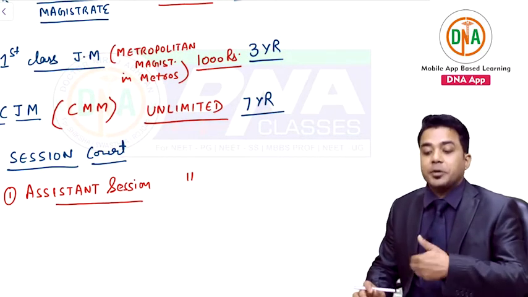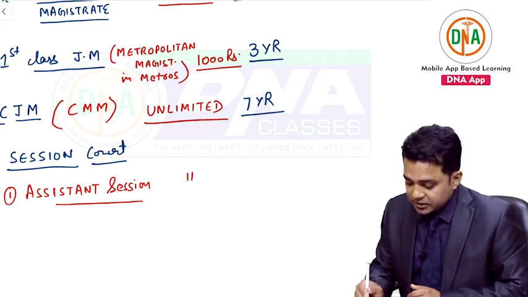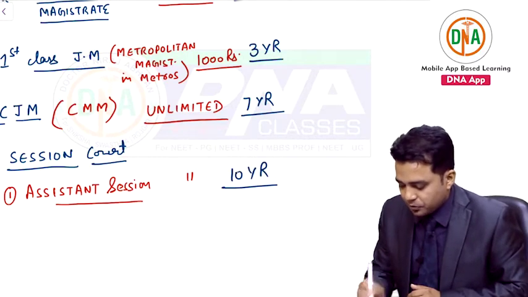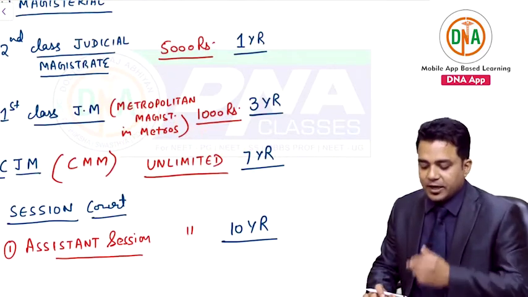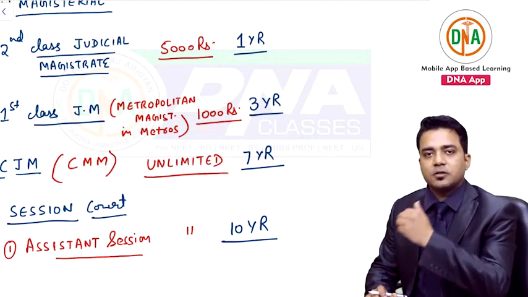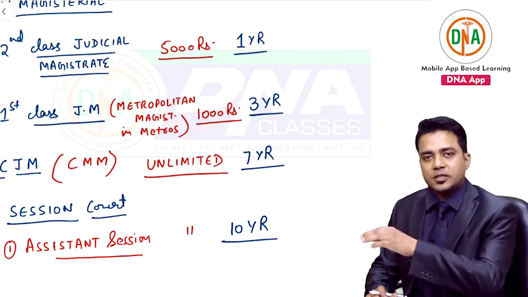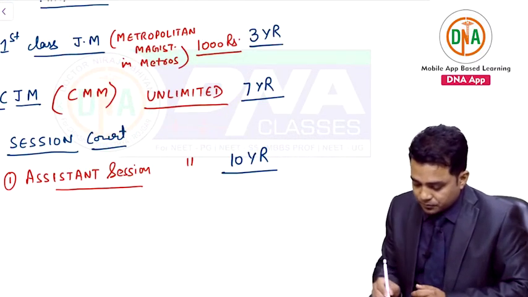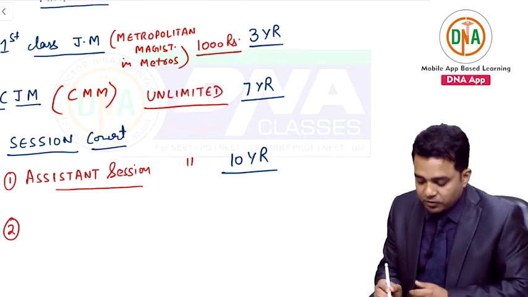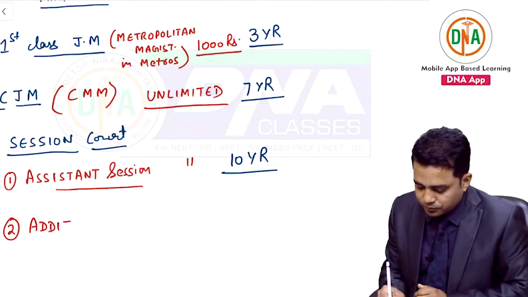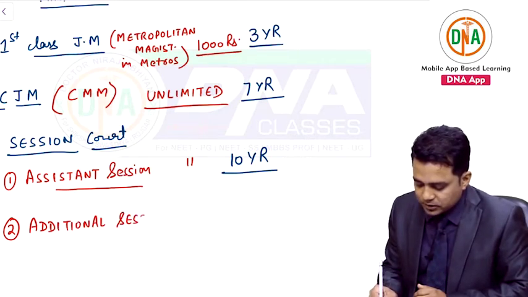But for imprisonment purpose, assistant session has the power of 10 years imprisonment. So remember 1, 3, 7, 10. Starting with second class judicial, then first class 3 years, chief judicial magistrate 7 years, assistant session 10 years. Above your assistant session lies your additional session court.